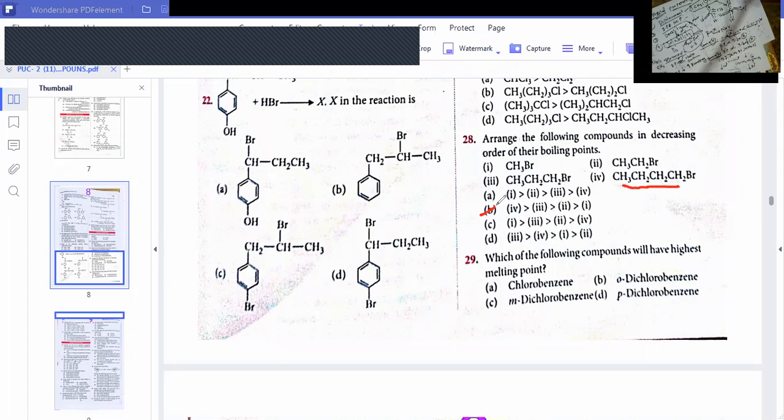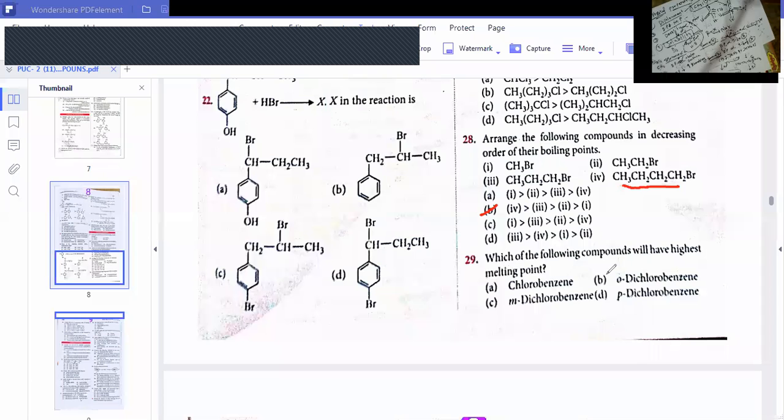So what is the answer here? B. Roman number 4 has 4 carbons. It has more boiling point. Then the third option, Roman number 3, has 3 carbons. It has less than 4. Then it has 2. Then it has 1. So which has more here? 4 has more boiling point. For the same alkyl halide, you can check the size of the alkyl group. Bigger size has higher boiling point.